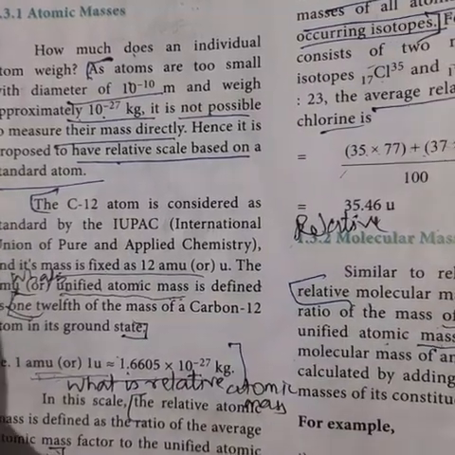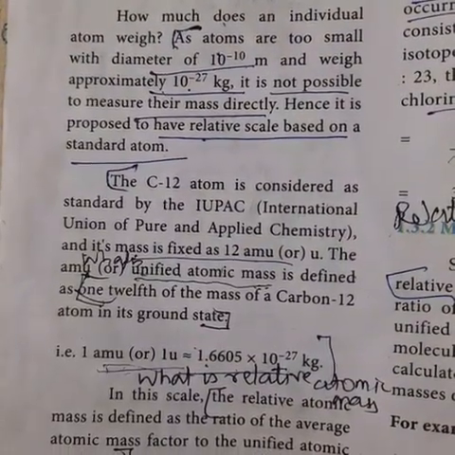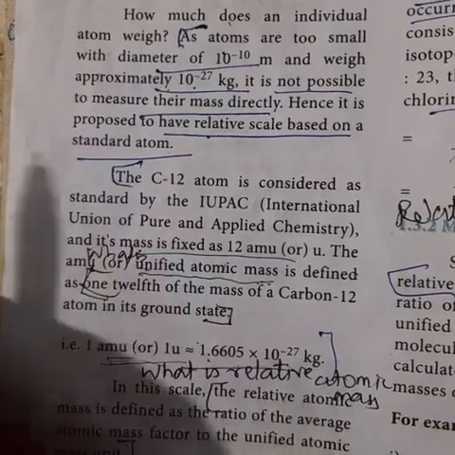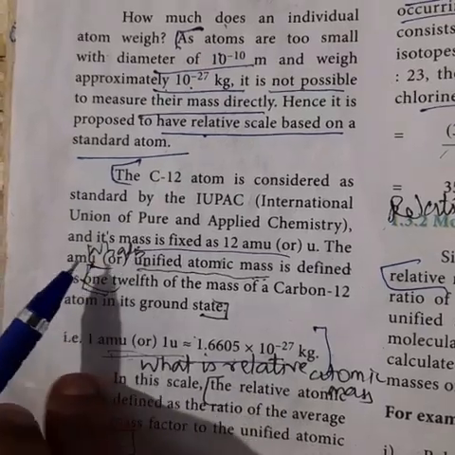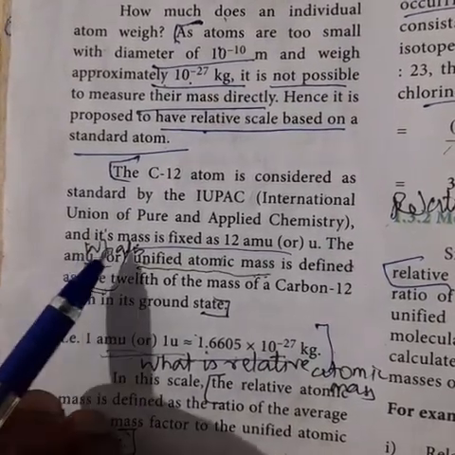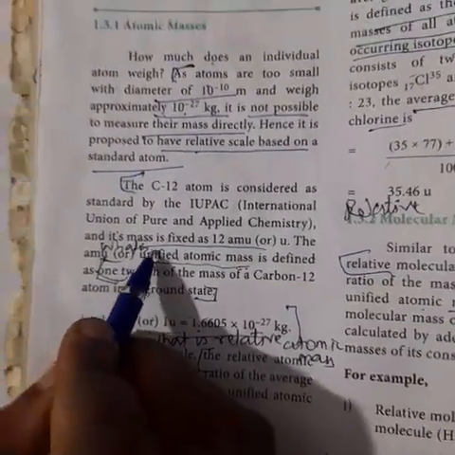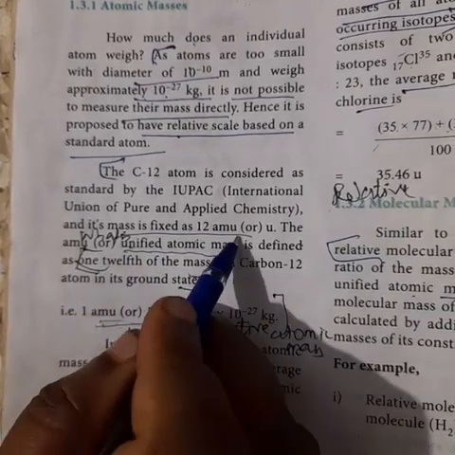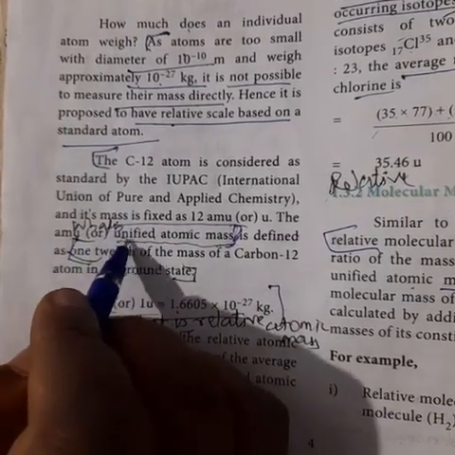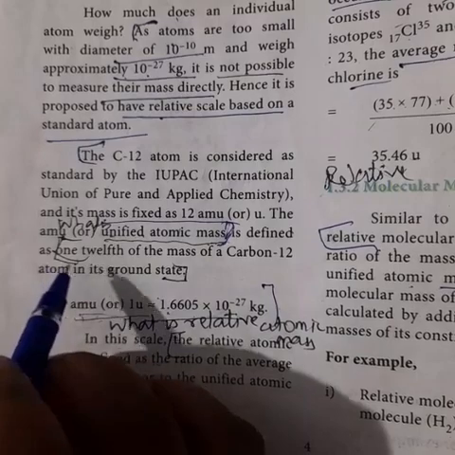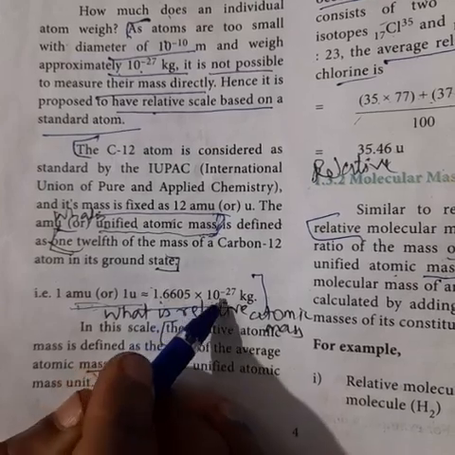Okay students, if I take page number 4 now, what is the 2 mark question? I will mark it now. What is the unified atomic mass? Unified atomic mass is one of the important 2 mark questions. You have to mark: 1/12 of the mass of a carbon 12 atom. This is also important for the 1 mark question: 1 AMU is equal to 1.6605 into 10 power minus 27 kilogram.